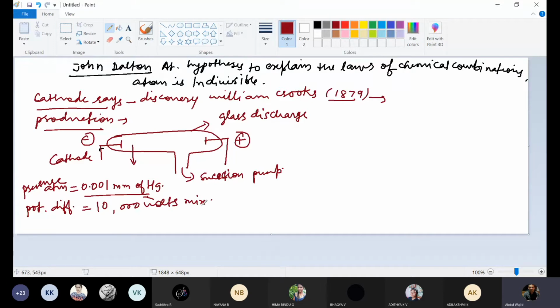Then only from this cathode there will be discharge of rays.